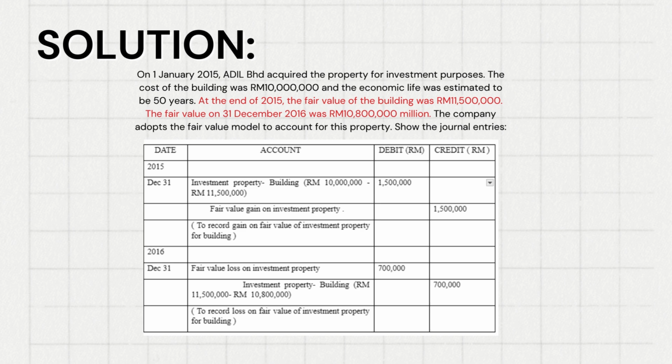So this is the solution. The red highlighted color shows the changes of the fair value from 2015 and also 2016. At the bottom are the journal entries for the solution. Let's go to the next slide.